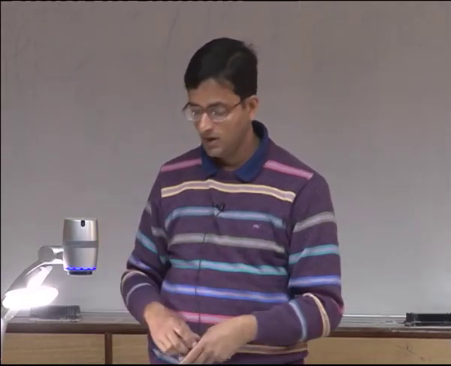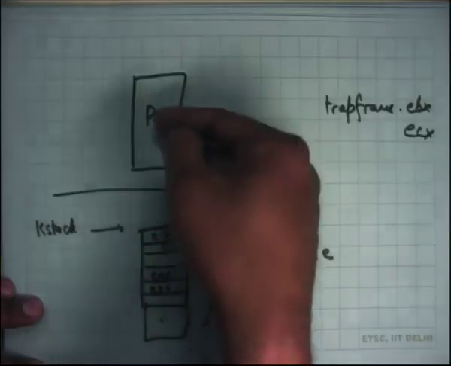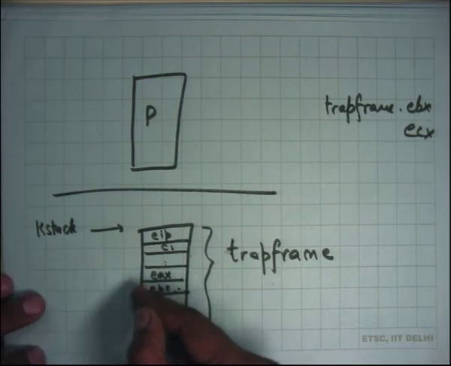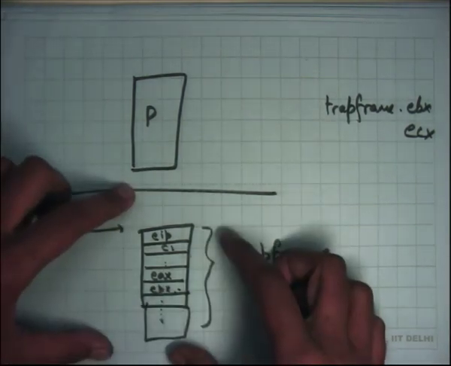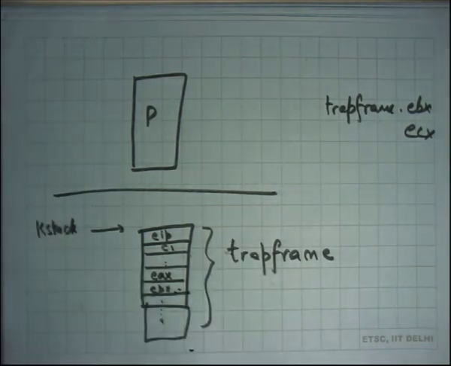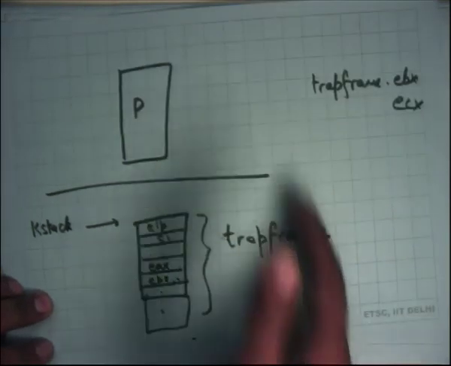Same thing happens if there was an external interrupt. Let's say a timer interrupt fires. Then execution moves from user space to kernel space. The trap frame gets saved, and some logic gets executed. Let's say the logic is that of the scheduler, which at this point decides that you don't want to let this process continue running and you want to switch to another process, in which case you will switch the address space, switch the kernel stack and unwind it from there, okay.